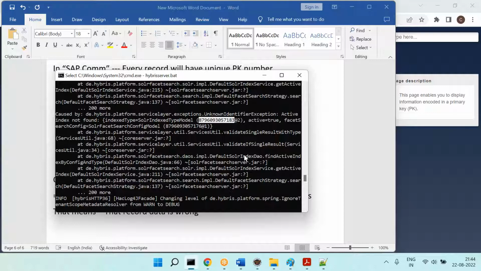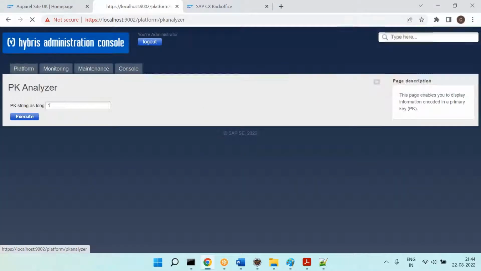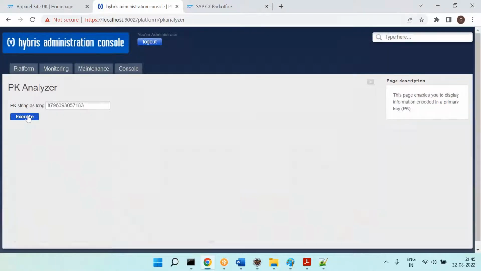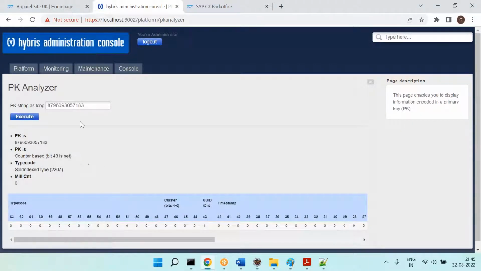Now the question is, how do I know this PK belongs to which table? So for that we can use the PK analyzer. Let me take this PK number and go to hAC, PK analyzer, put that particular PK number, and execute it. Now it is telling which table or which type this PK number is available in. Solr indexed type.